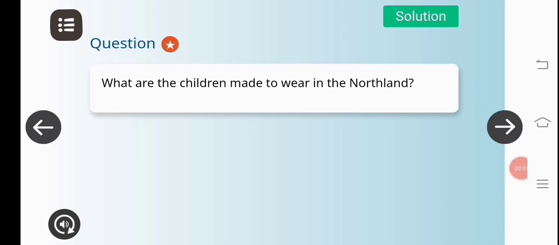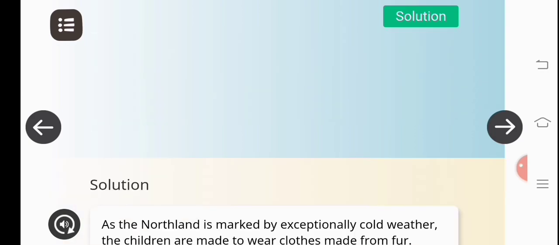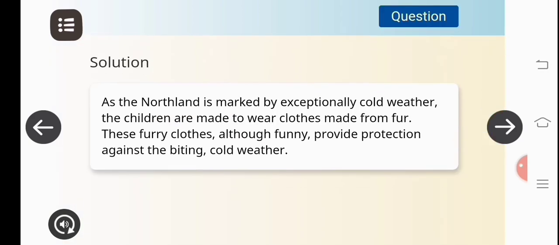Okay, now we'll see question number 2, the second question from the short question answers. What are the children made to wear in the Northland? The answer will be, as the Northland is marked by exceptionally cold weather, the children are made to wear clothes made from fur. These furry clothes, although funny, provide protection against the biting cold weather.